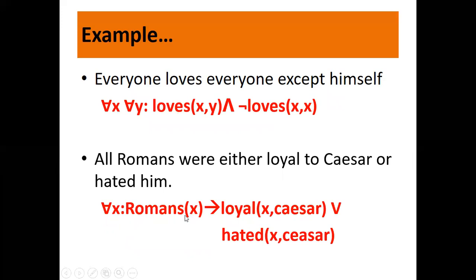All X, where X is a Roman: Romans who are loyal to Caesar or Romans who hated Caesar. So here you have or. But since it is all Romans, there is a universal quantifier here.